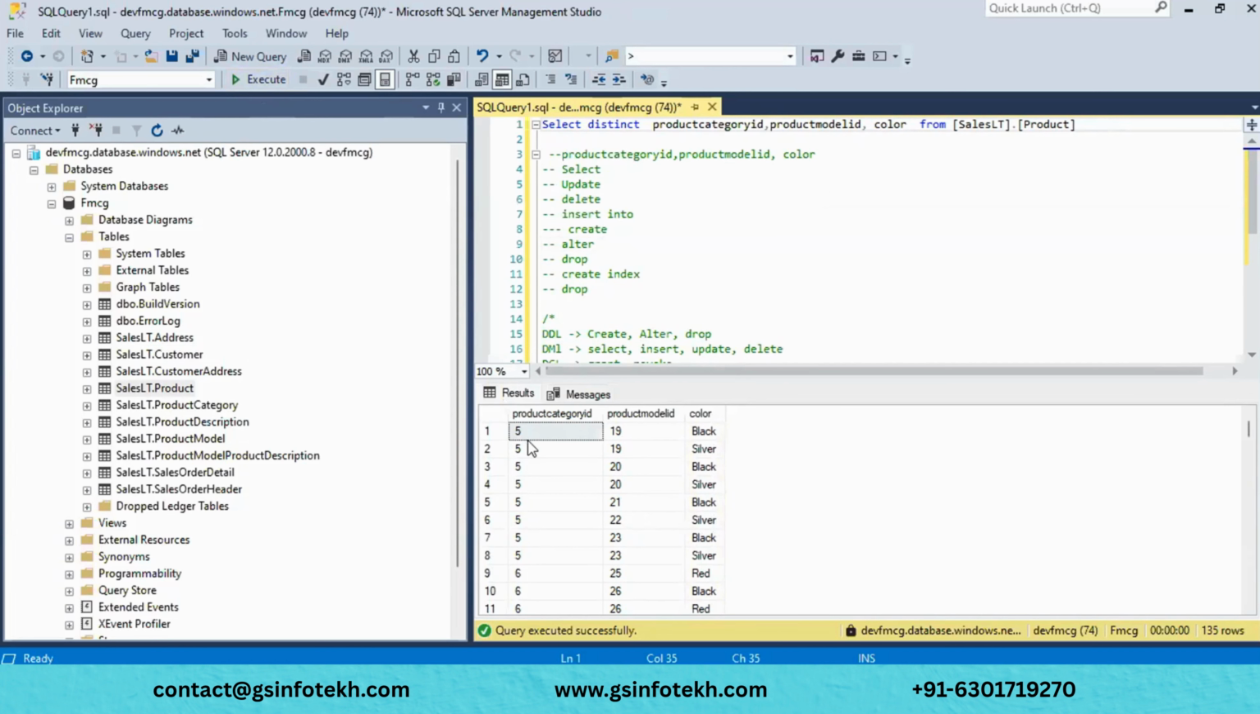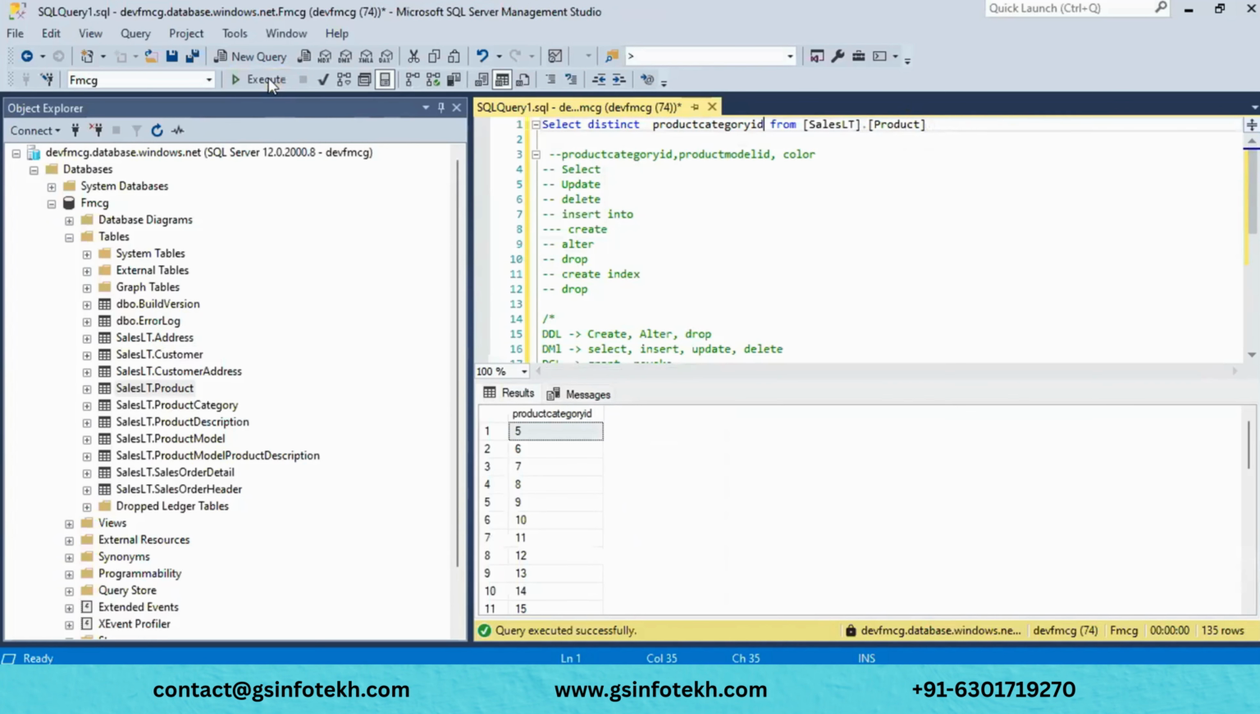If the product category ID is here, we don't have a distinct value, so it is skipping. Let me remove these two. It is grouping on three fields. See, whenever I select here, only the unique values you can see, like 5, 6, 7, 8, 9, 10, 11, only the distinct values.